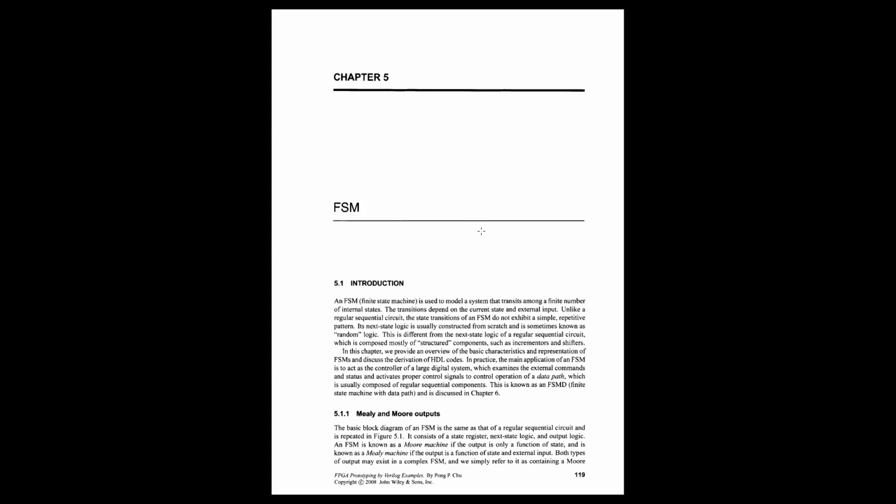Let's take an example of a counter. If there is a 2-bit counter, it goes from 0 to 1. So 0 is one state and 1 is another state. Then it goes from 1 to 2, so 2 is another state. Then it goes from 2 to 3, and 3 is another different state. Then it comes back to 0. So 0 is a previous state, not a new state. So how many states are there? In a 2-bit counter, there are 4 states.